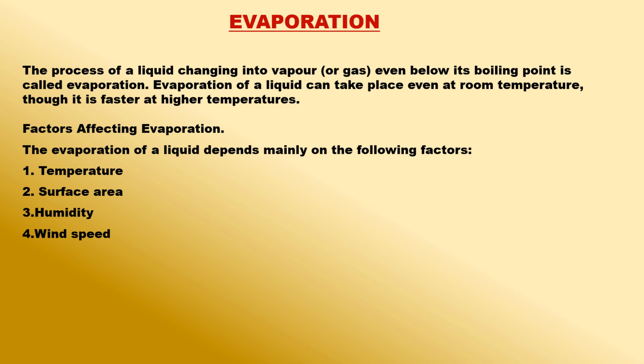Evaporation. When a liquid is left exposed to air, its volume decreases gradually. This is due to evaporation. In this process, some of the liquid at the surface turns into vapor, or gas, and mixes with the gases in the air. Thus, when a liquid turns into vapor, or gas, it is said to evaporate. The process of a liquid changing into vapor, or gas, even below its boiling point is called evaporation. Evaporation of a liquid can take place even at room temperature, though it is faster at higher temperatures.